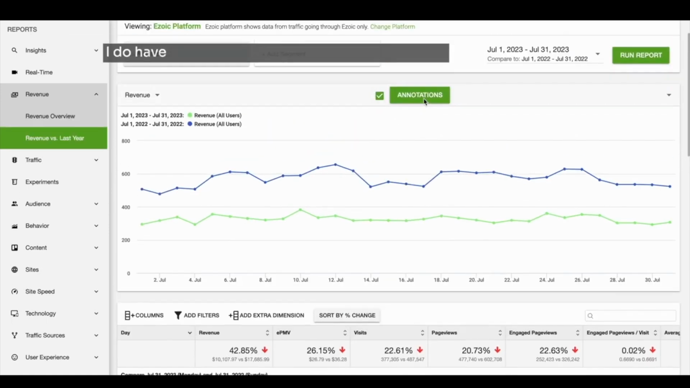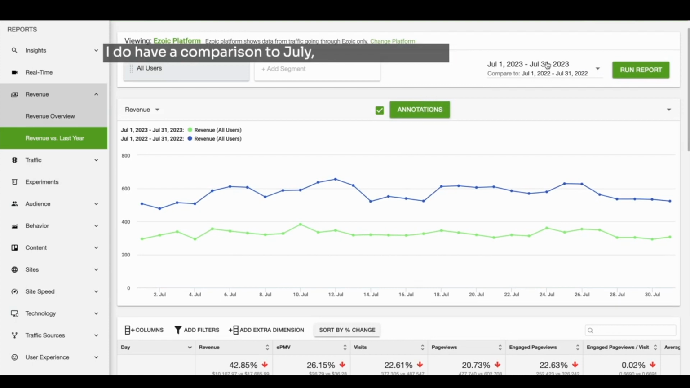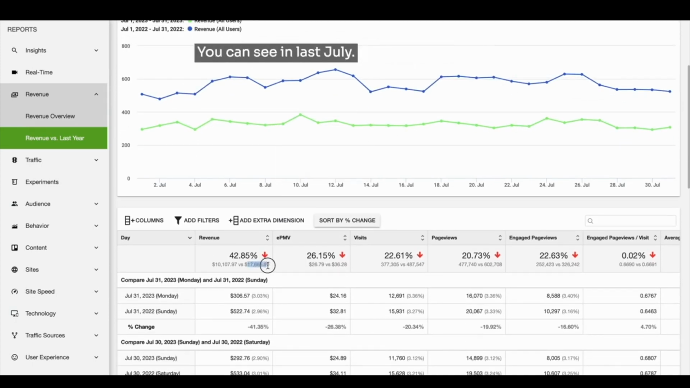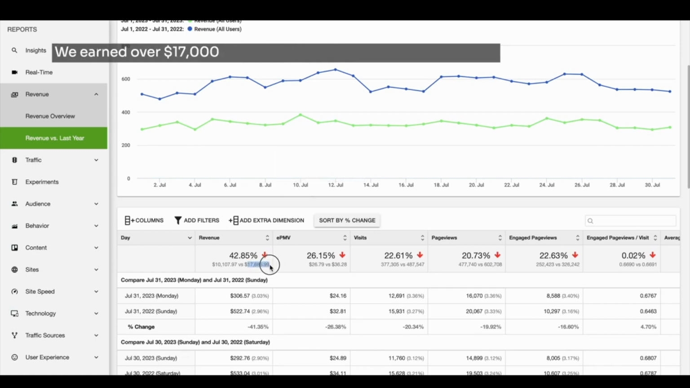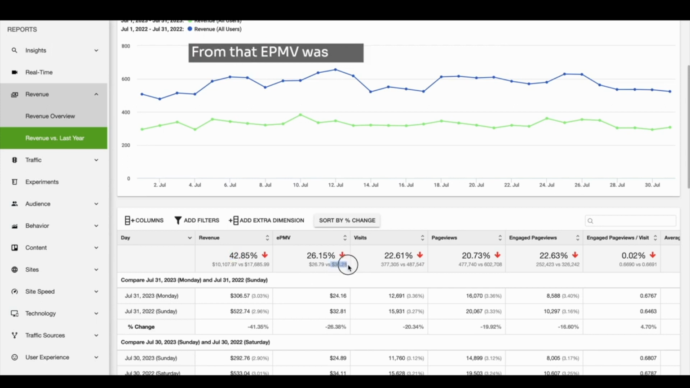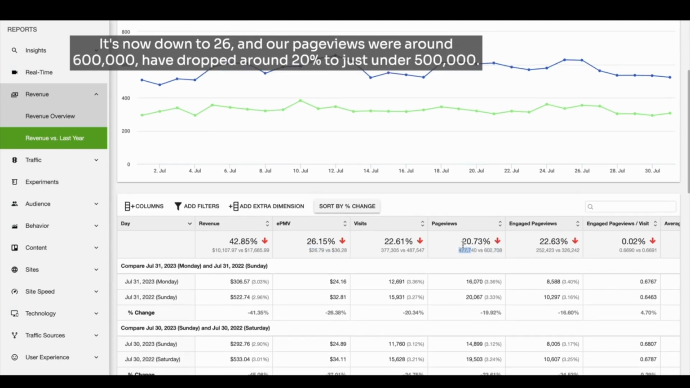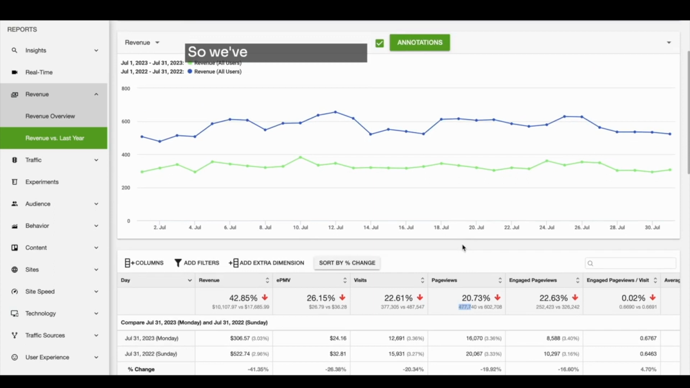I do have a comparison of July 2023 to July 2022. You can see last July we earned over $17,000, and now the revenue is down 40% from that. EPMV was up at $36, it's now down at $26, and our page views were around 600,000, have dropped around 20% to just under 500,000. So we've had better years.